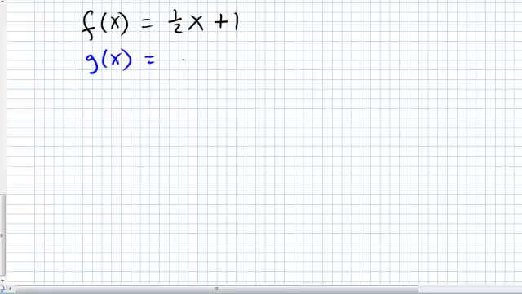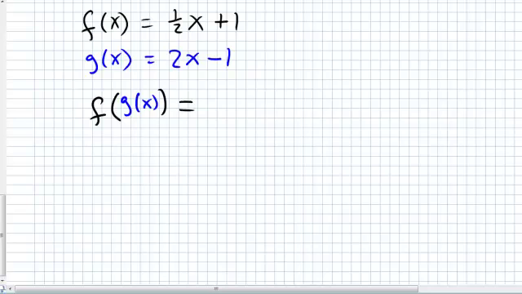So let's try it. I'll start off with a function, call it f of x equals 1/2 x plus 1, and my g of x function equals 2x minus 1. So I want to know, are these two functions inverses of each other? Well, what I'm going to do is plug them into each other. So this is going to be f of g of x.